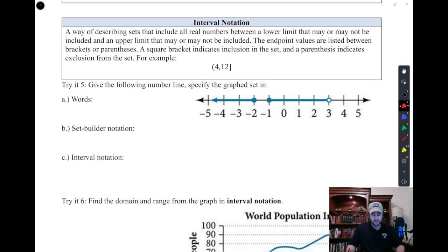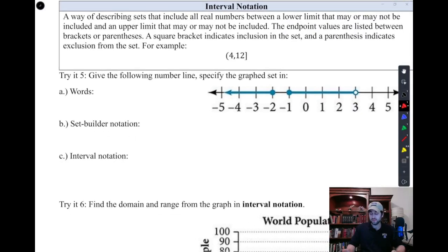Okay, so here is a number line, and we are just going to use some words, set builder notation, and interval notation to describe that number line. The words are kind of tedious, so bear with me here, but the set builder notation and the interval notation are the ones we're really going to hone in on.